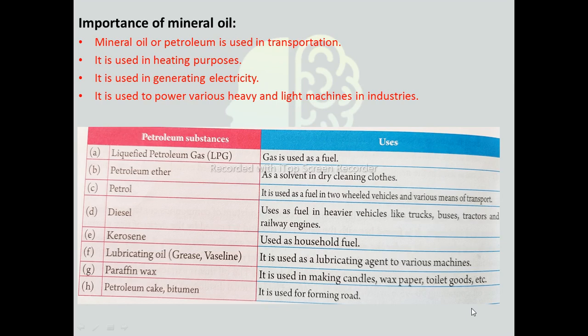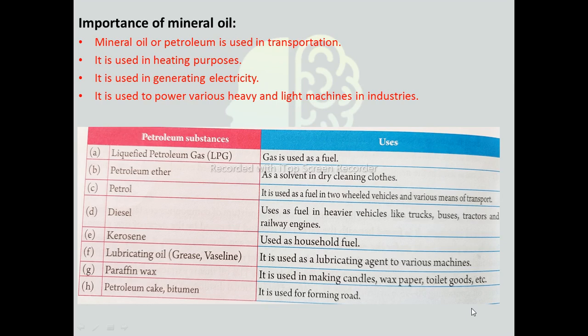LPG, liquefied petroleum gas, is used as fuel. Petroleum ether is used as a solvent in dry cleaning clothes. Petrol is used as fuel in two-wheeled vehicles and various means of transport. Diesel is used as fuel in heavier vehicles like trucks, buses, tractors, and railway engines. Kerosene is used as household fuel.